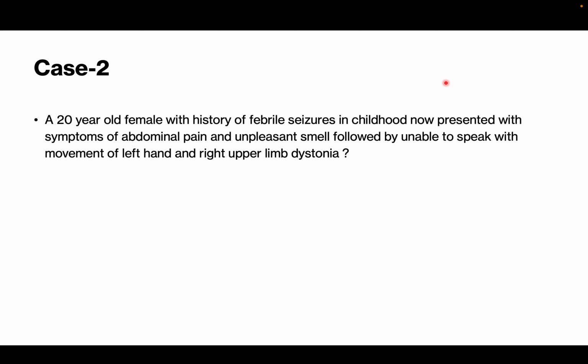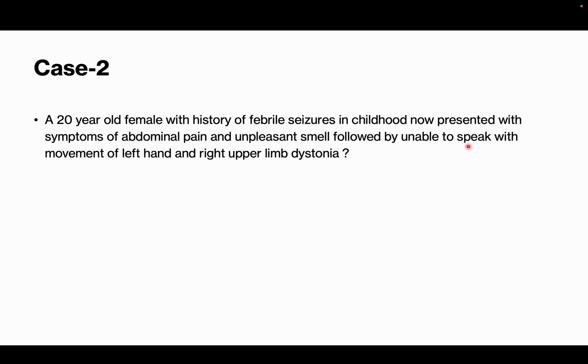So this is mostly mesial temporal lobe, because febrile seizures is one of the risk factors of mesial temporal lobe sclerosis. So that is one more guiding feature. Now the symptoms start as autonomic and mostly olfactory. So olfactory is a temporal lobe feature. That is why this is mostly located in the temporal lobe. Generally auras are most common in the medial temporal lobe rather than lateral temporal lobe. So that is one more suggestion of medial temporal lobe.